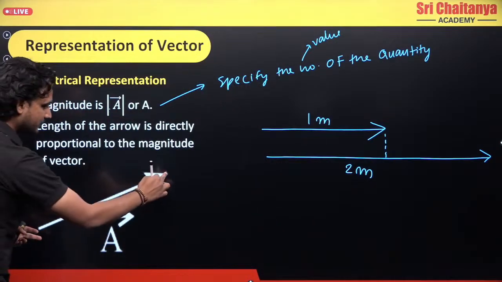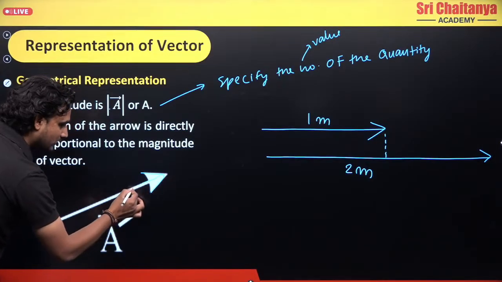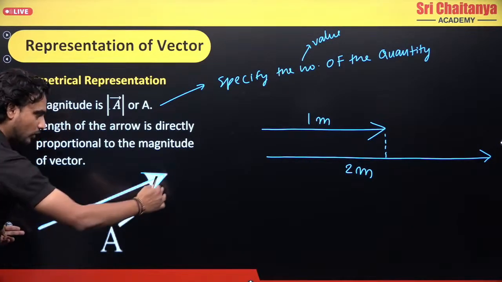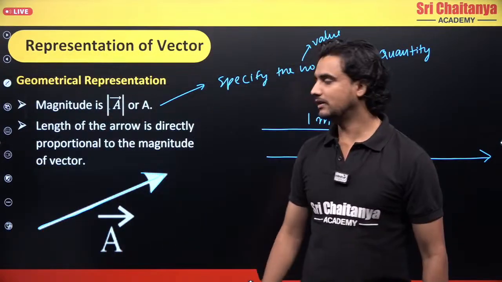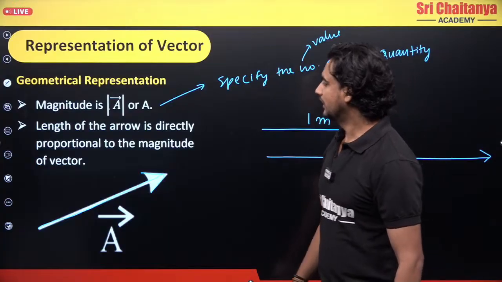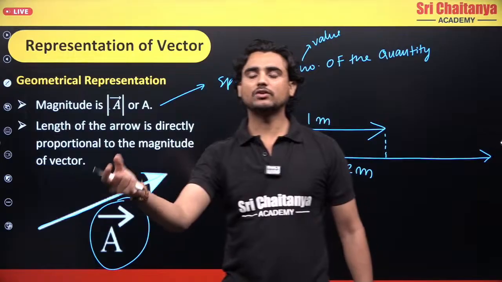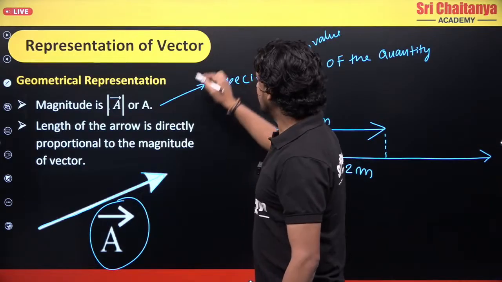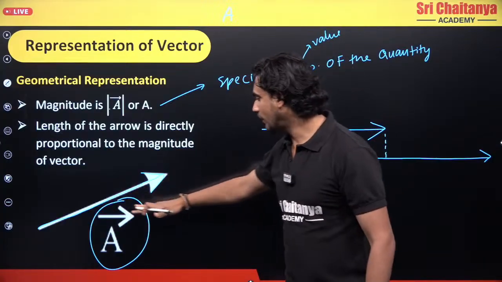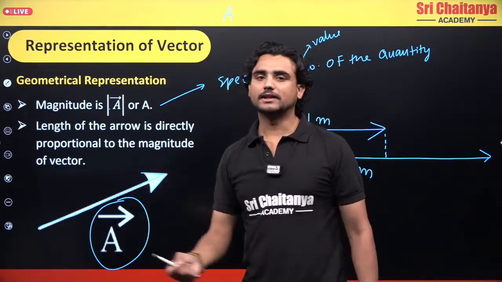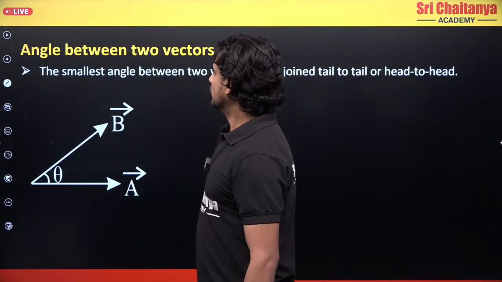A vector is represented by an arrow. This arrow represents the direction, and the length of this is specifying the magnitude of this vector. And how do you represent a vector? This is how you represent a vector, vector A. Is that A a vector or a scalar? If I only write A, that A is a scalar quantity. But if I add an arrow at the top, an arrow like this, that will tell me that it is a vector quantity.